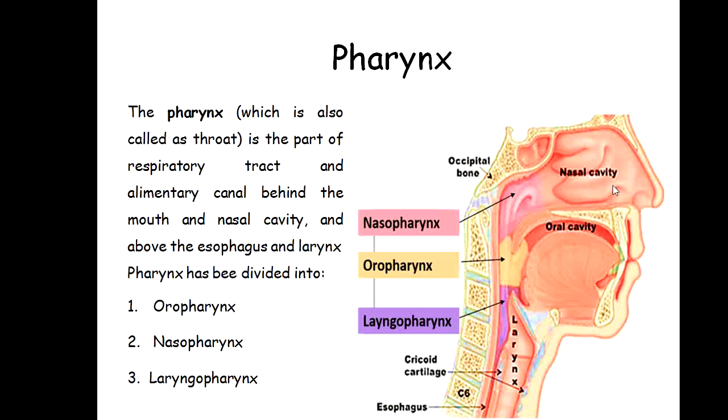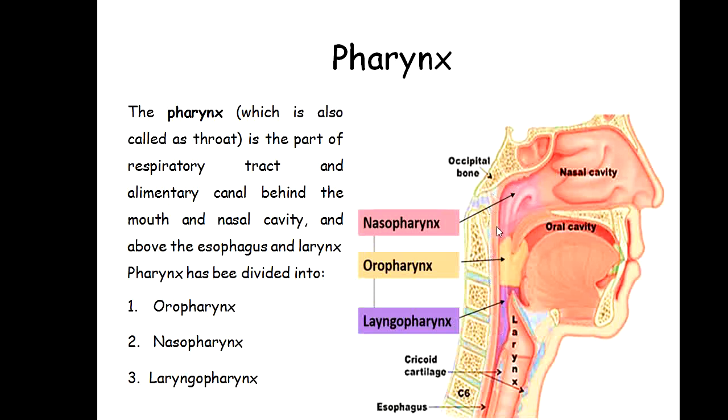If there is some problem with the nasal cavity, when it is blocked, then we can inhale air through the oral cavity, because the oral cavity also leads to the pharynx.